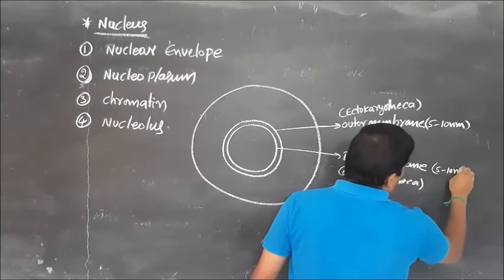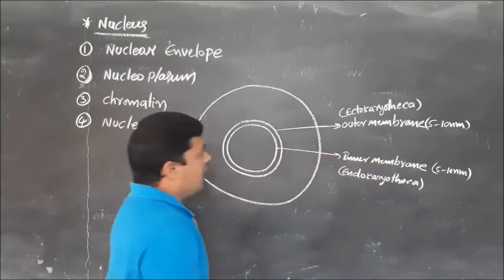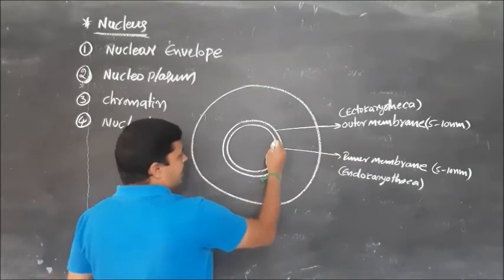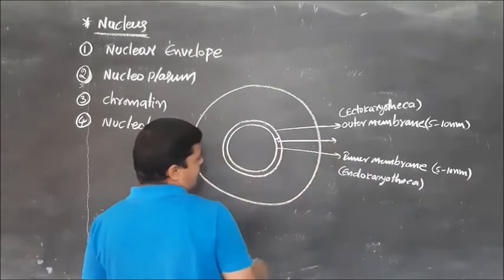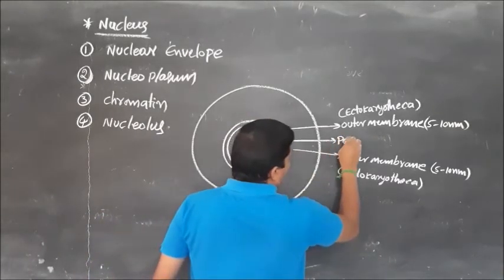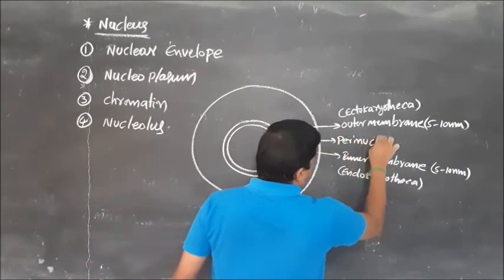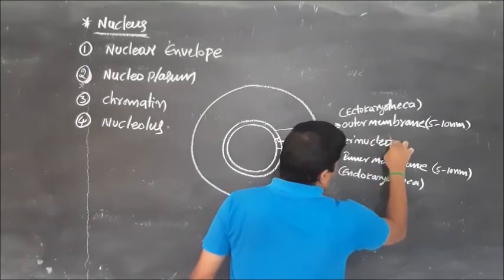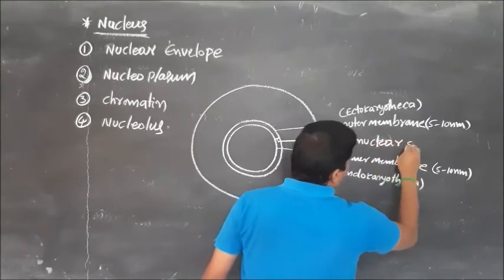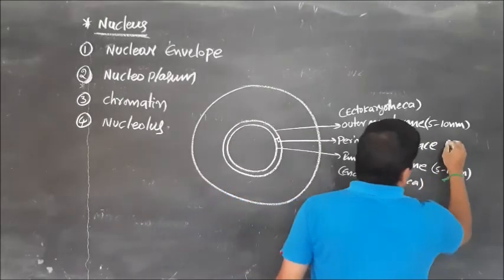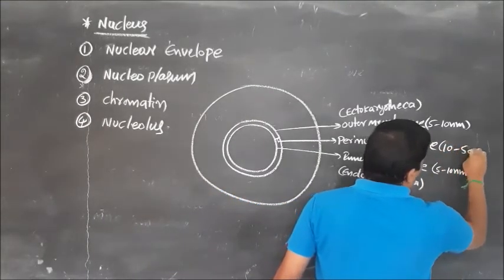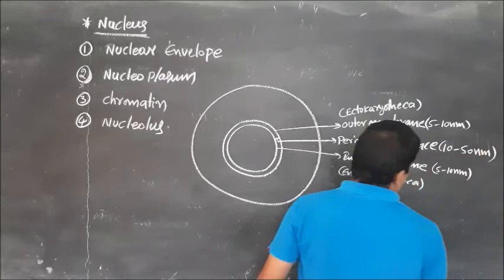5 to 10 nanometers. And between the outer and inner membrane, the perinuclear space is present. The perinuclear space is present with 10 to 50 nanometers.